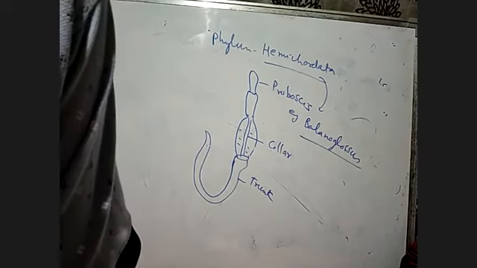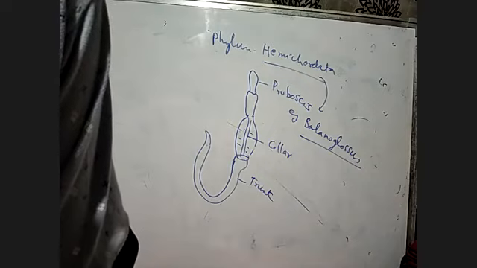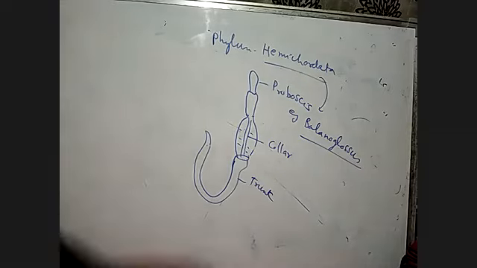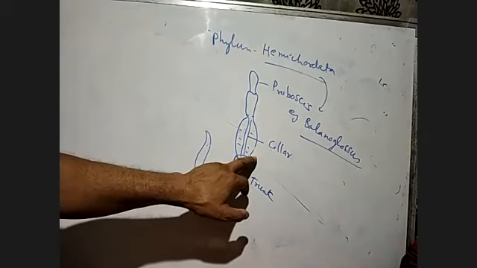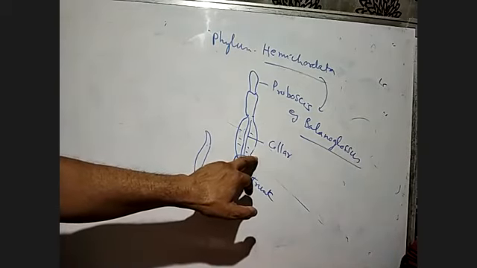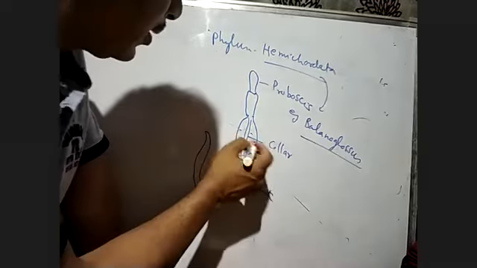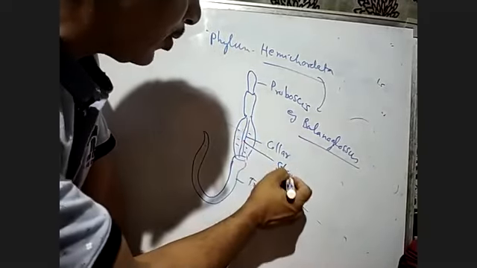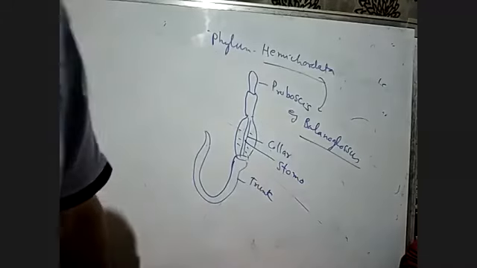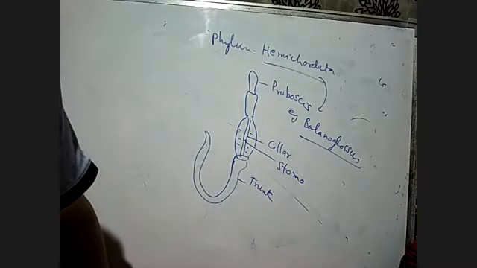Hemichordata have a rudimentary structure in the collar region called the stomochord.